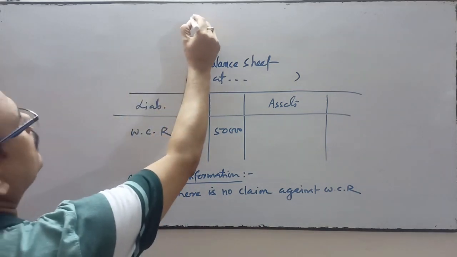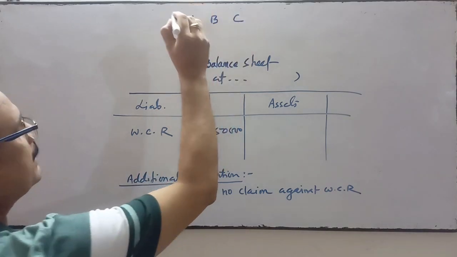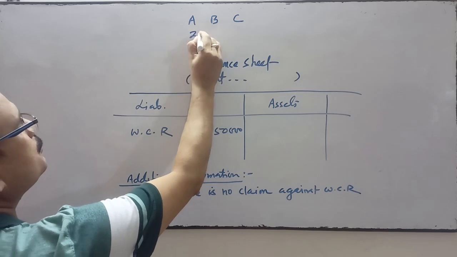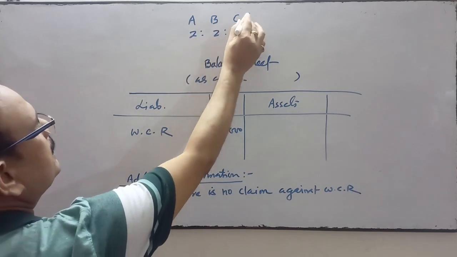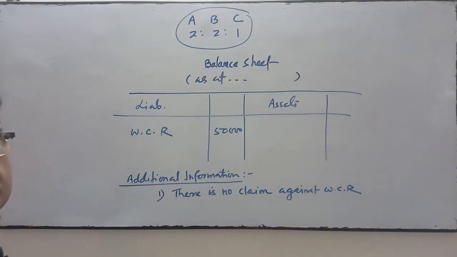Suppose there are three partners A, B and C, and their profit sharing ratio is 2:2:1.